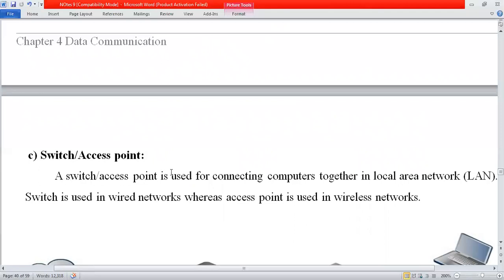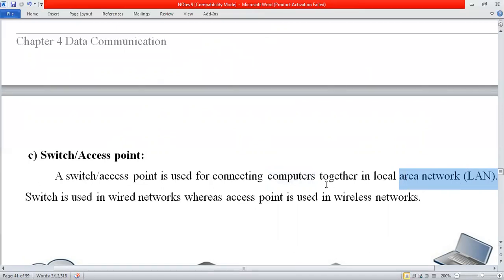A switch or access point is used for connecting computers. If you have ever visited a computer lab, we are using a switch. Sometimes we call it a hub also, but it is a switch, used in a local area network. We will discuss local area networks in detail in chapter number 5. But over here, local means in a single room or in a building. If we want to connect computers there, this is called a local area network.